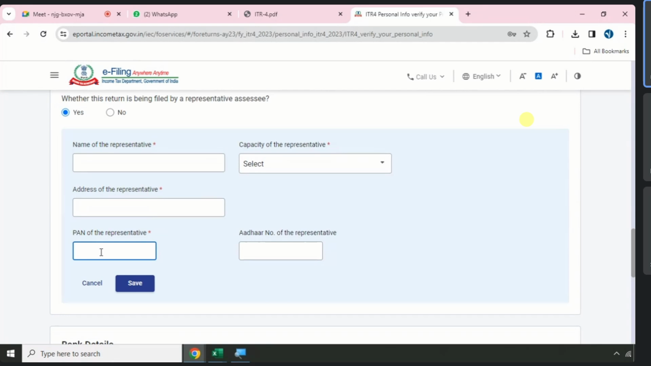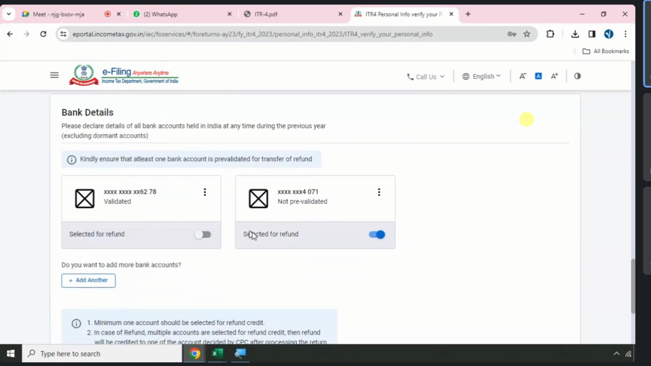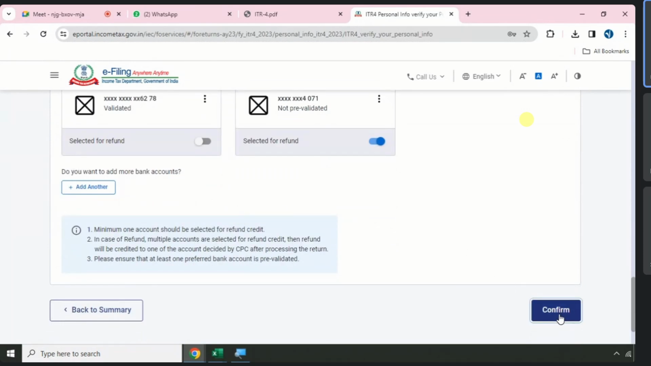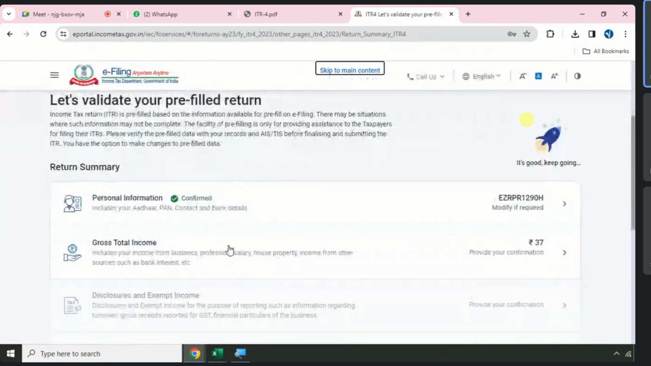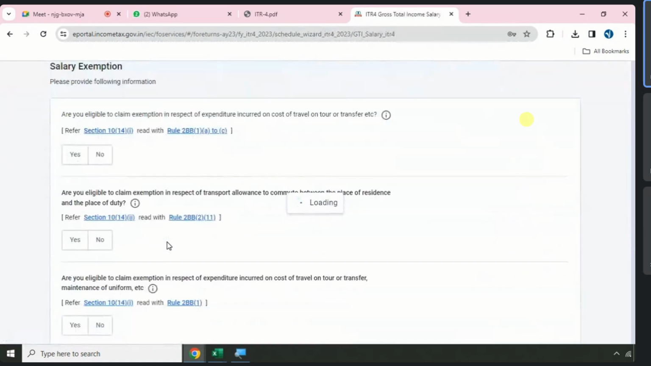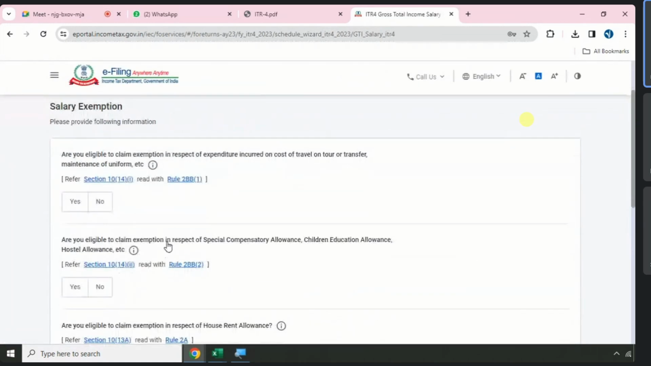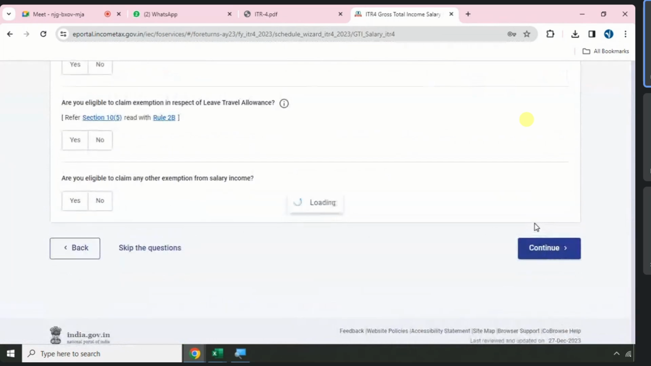Are you doing like this now? No, I am reporting my income, so I am not representing any other income here. Keep it no. Yeah, you need to add at least one of your bank accounts and go to confirm. Page 1 completed. Page 2, just like yesterday, I am going to skip these questions.